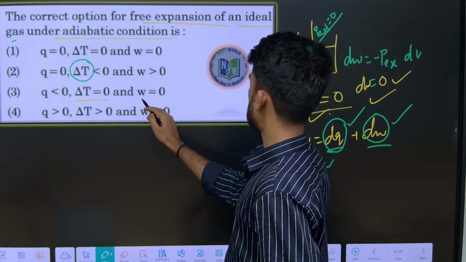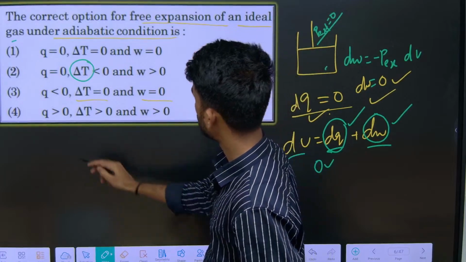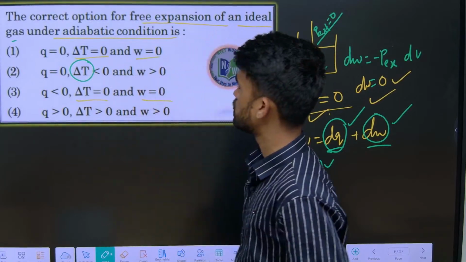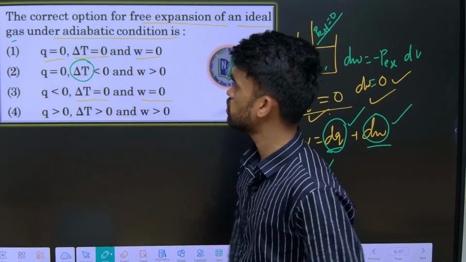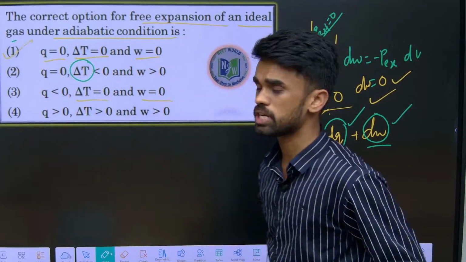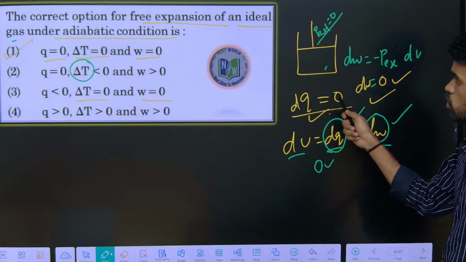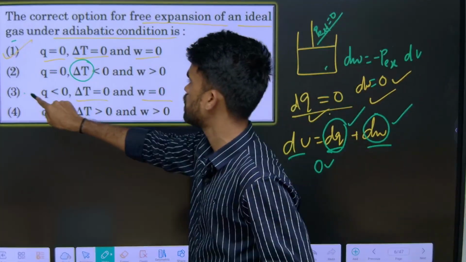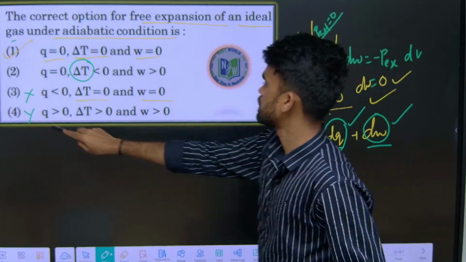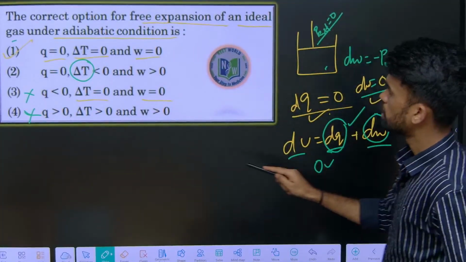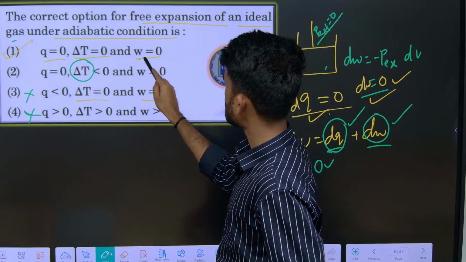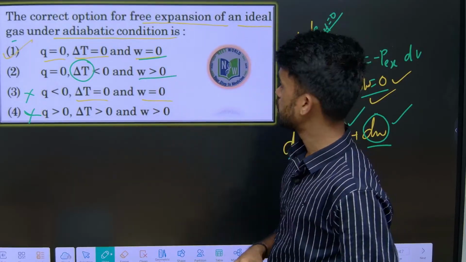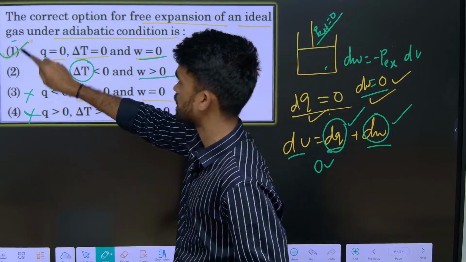So dT is 0, dW is 0, W is 0, q is also 0. So the first option is the most correct. I hope it is clear. dq is 0, so the first option has it, the second option has it, so the remaining two you can remove. Then next, dW is 0, it is there in the first option only, it is not there in the second option, so only the first option is correct.